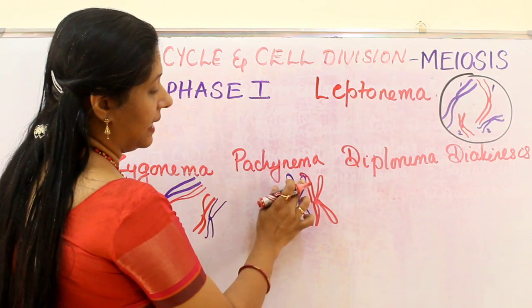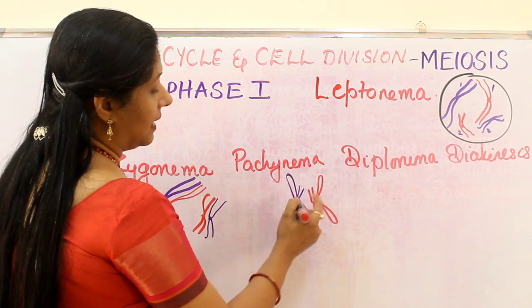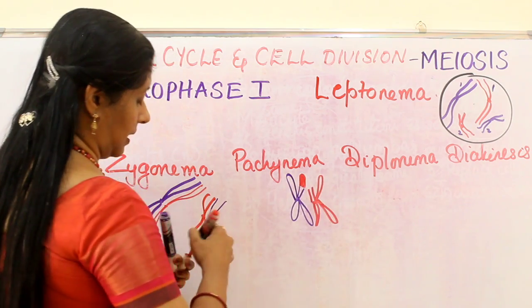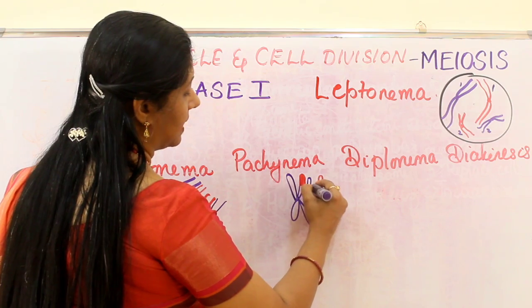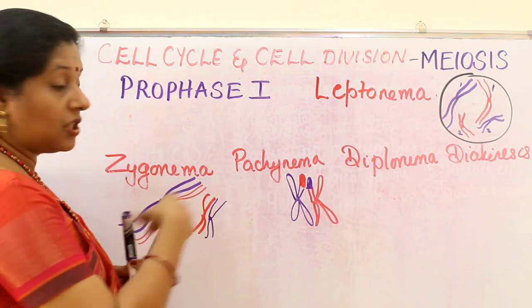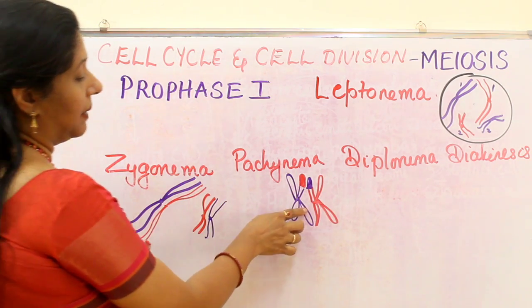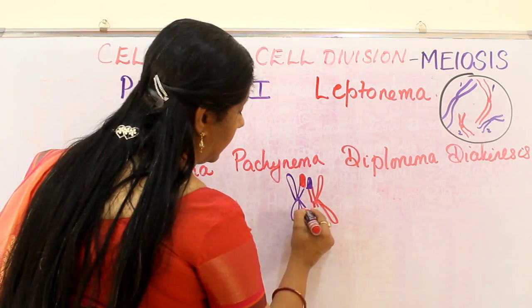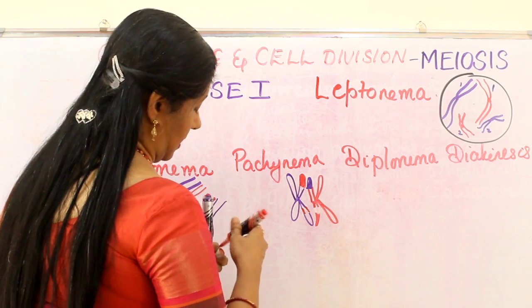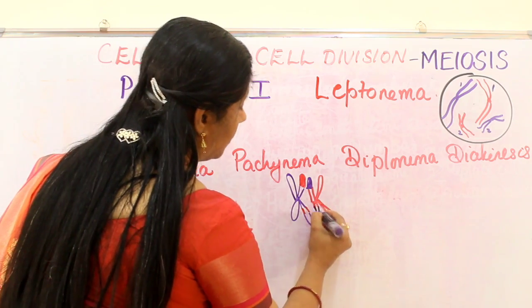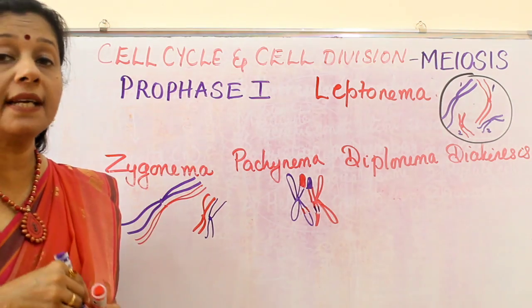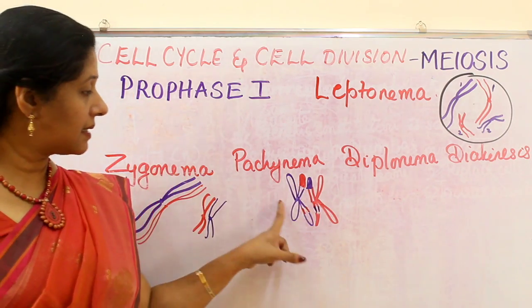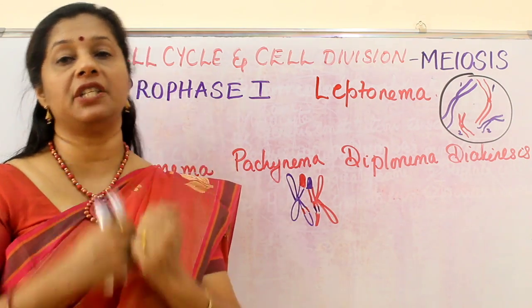Now what happens is they exchange the parts. As a result, you can see here what will come, the maternal part, and here what will come, the paternal part. So exchange is happening. It is not only at the end, it can happen at any place. So when this part is overlapping, this part can come here, and here this will come. This is called crossing over. So crossing over happens during pachynema. As a result, recombination or new combination of the genes is happening.